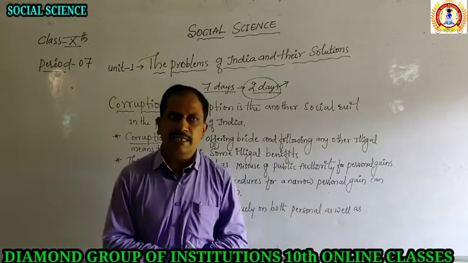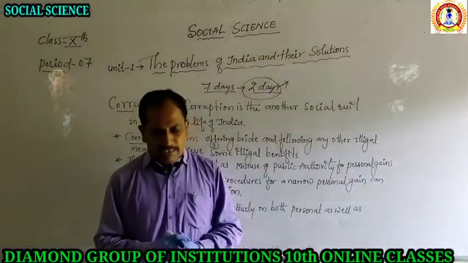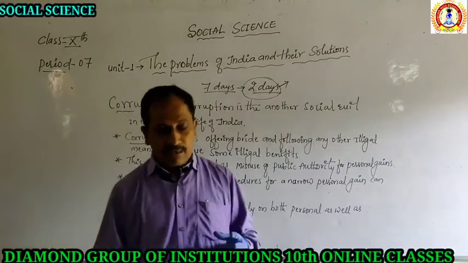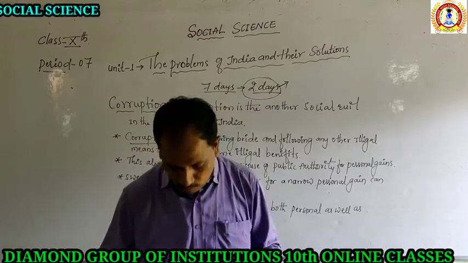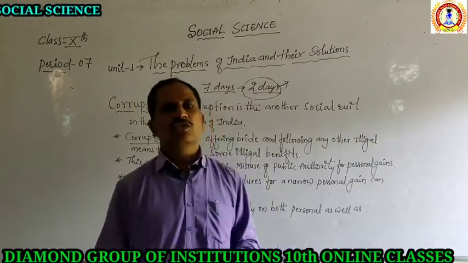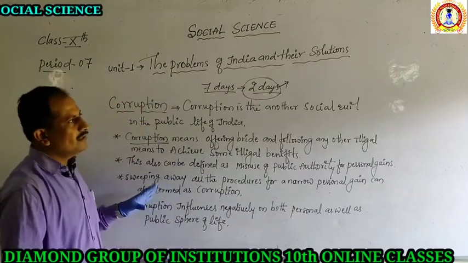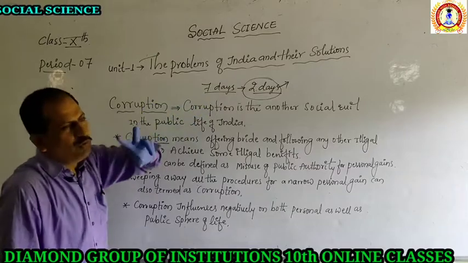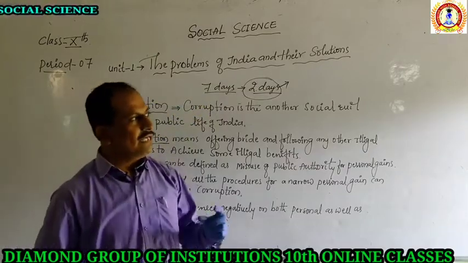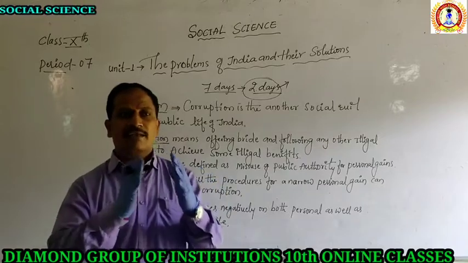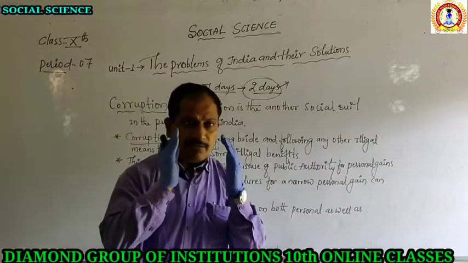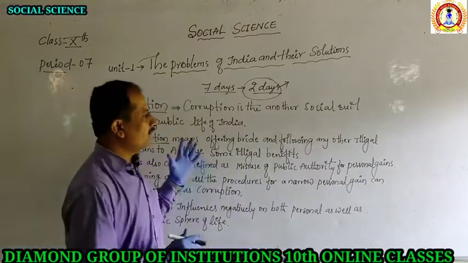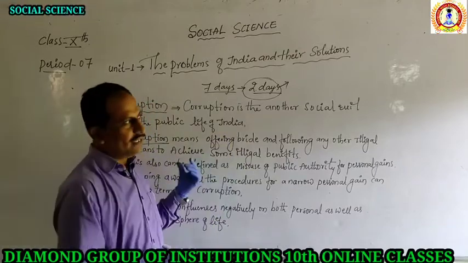And another point related to your book: in a nutshell, coordinated efforts are needed to address this, with awareness toward social problems. Then only can we stop corruption in India. So in this way, today we have seen two very big problems related to India, what kind of changes, what kind of personal things we have to follow to solve the problems, and how the government has tried to solve these problems, in this class.